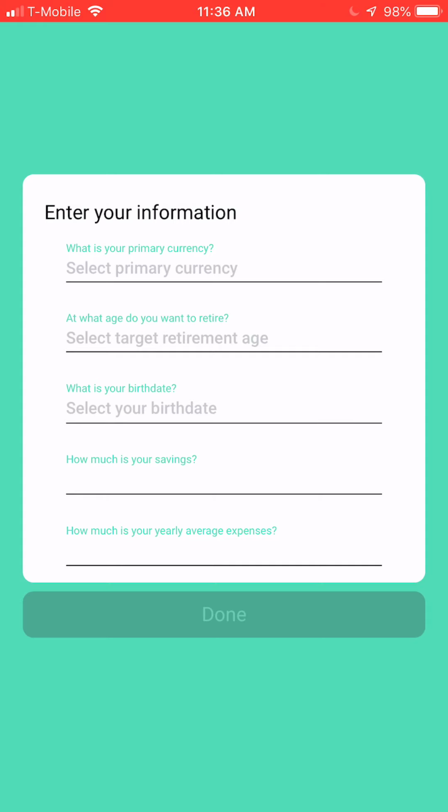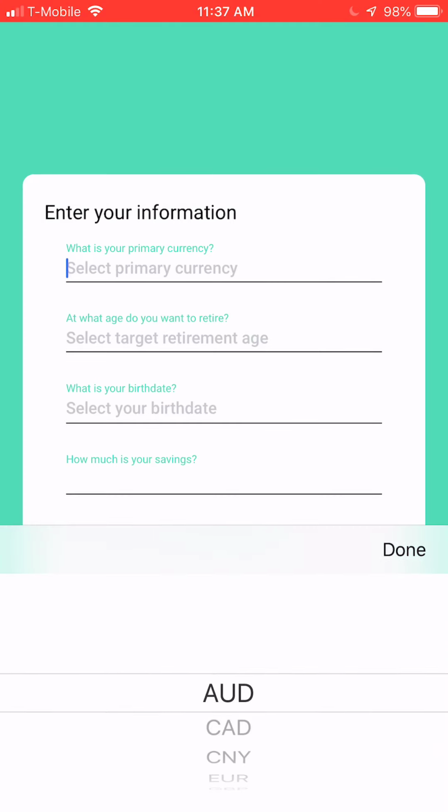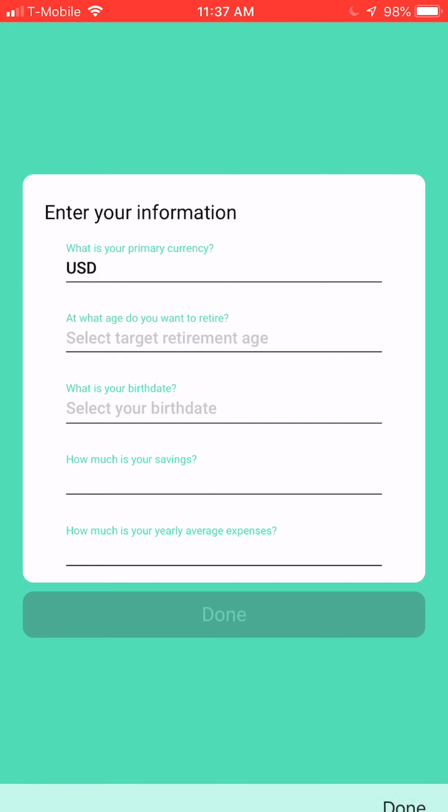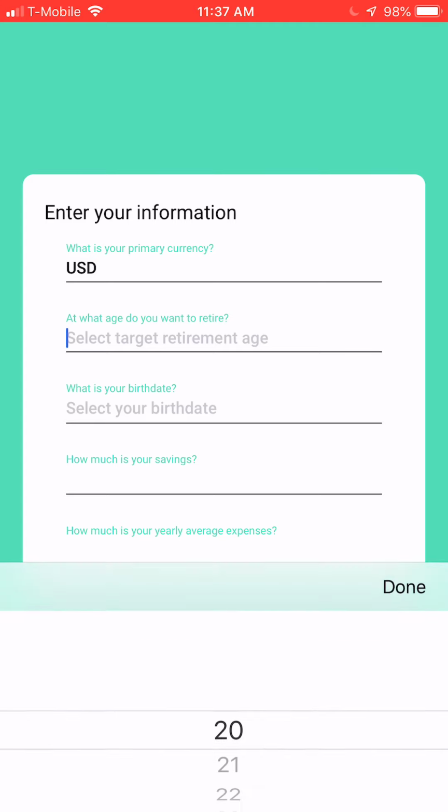Now we jump into the app that I created. It presents the user with an information page where the user enters key pieces of information before the app makes its calculations. First, the user picks the primary currency that most of their investments are in. In my case, it's all in USD.